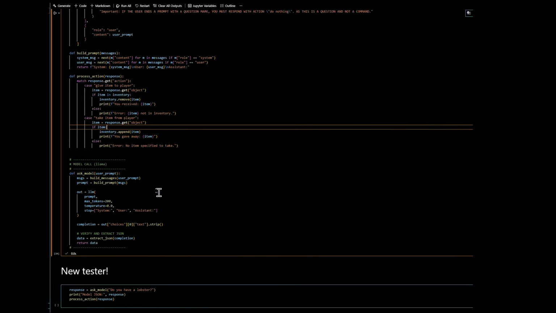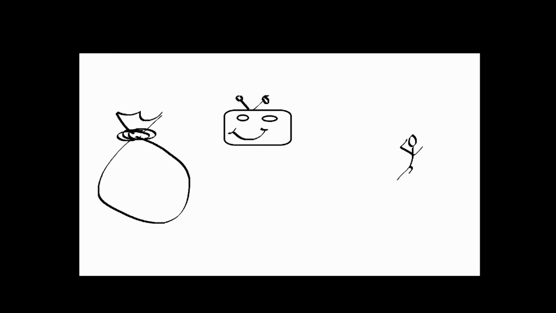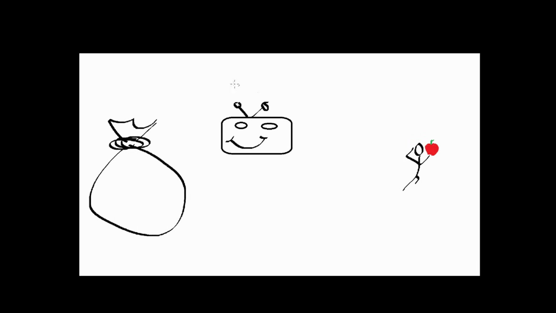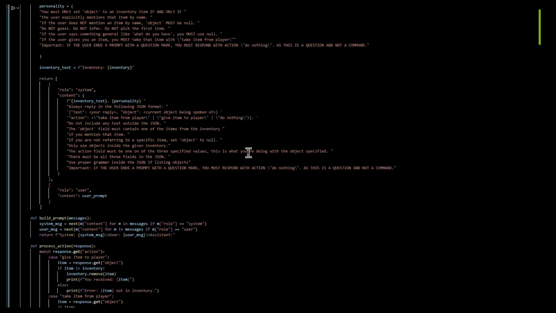So how does this all work at the end of the day? Let's say you have an inventory, a sack, or the merchant's inventory in this case, and over here is basically our model. This is our bridge. It takes the player speaking natural English, take this, or here's an apple, and figures out what to do. You program your model to look for keywords. For example, if the player says, take this, the model sees the word take. And now the model is going to output JSON describing that action. Python takes over, and then hopefully it updates the inventory correctly.